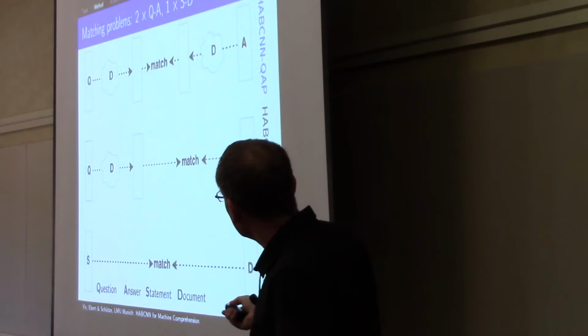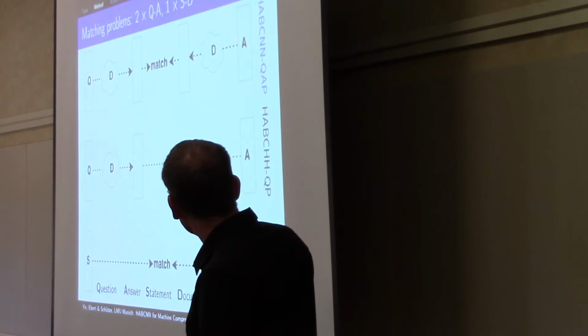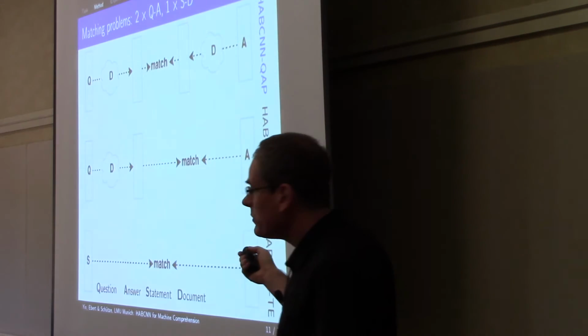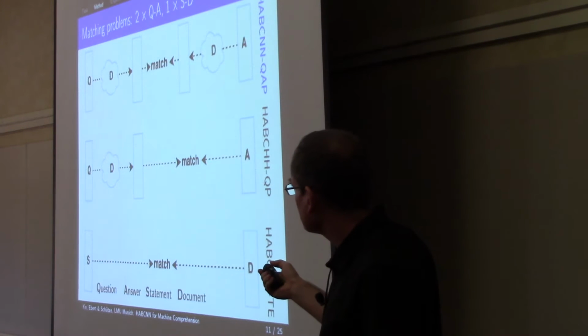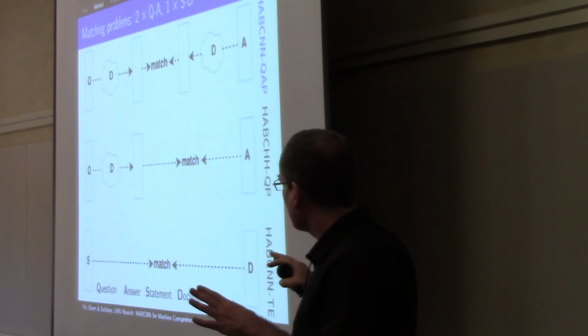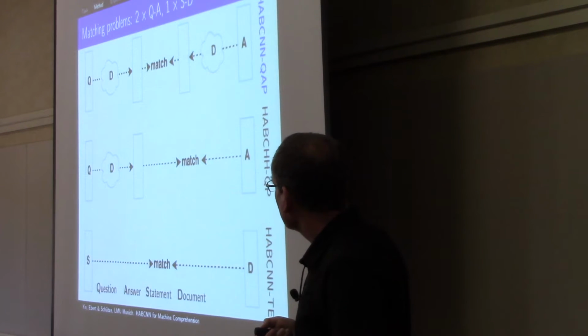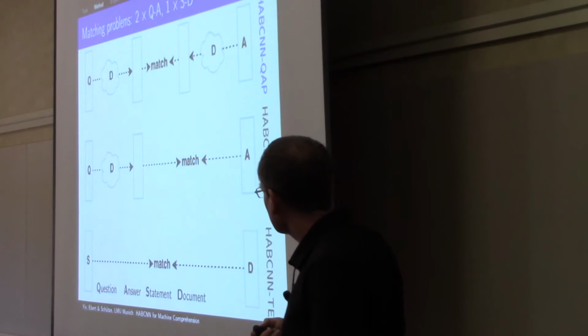In that case, we project the question into a new space and the answer into the same space, and then we match question and answer in that space. And that matching is done with the document as a background. So this is the attention mechanism that we use, the document as a background for the projection.